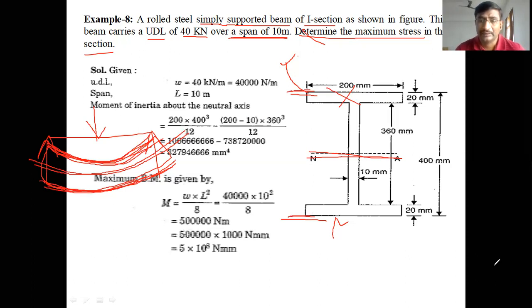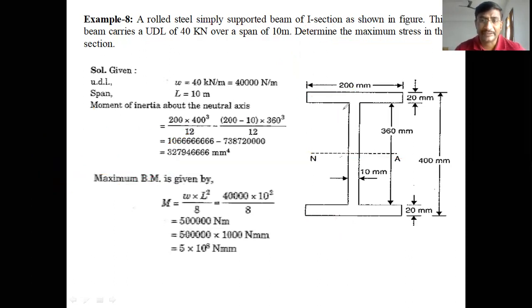For example, the flanges are not equal in this case. If the length of the bottom flange is less than the upper flange, therefore the neutral axis is not at the middle depth or midpoint.